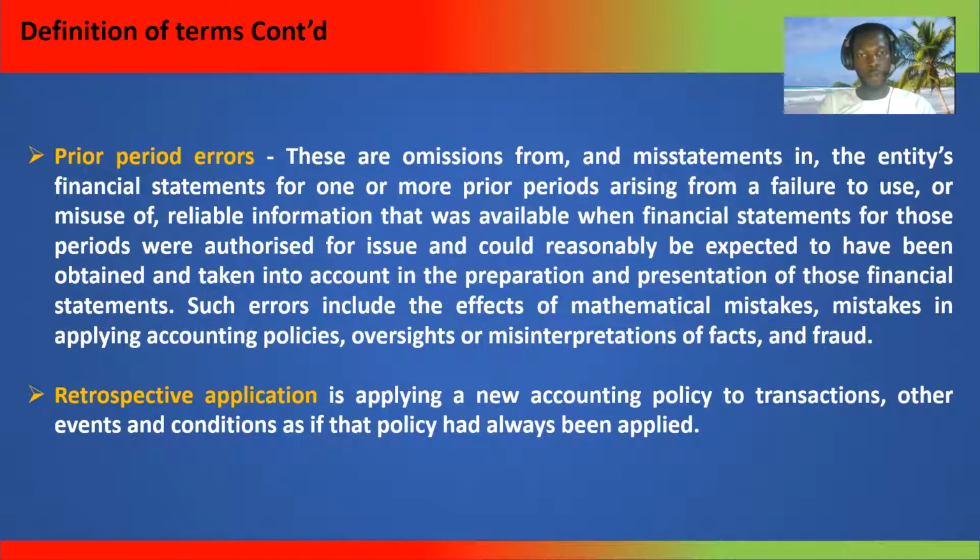Such errors include the effects of mathematical mistakes, mistakes in applying accounting policies, oversights or misinterpretations of facts, and frauds.